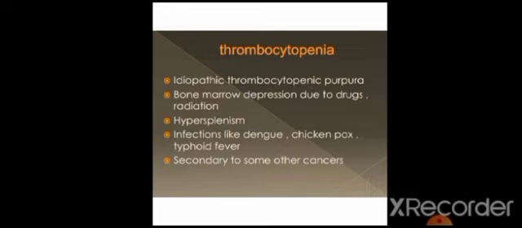Thrombocytopenia means decrease in the number of platelets. Idiopathic thrombocytopenic purpura, this is a disease. Bone marrow depression due to drugs and radiation. Hypersplenism means increase in the size of the spleen. Infections like dengue, chickenpox and typhoid fever may decrease the platelet count, and it can also be secondary to some other cancers.